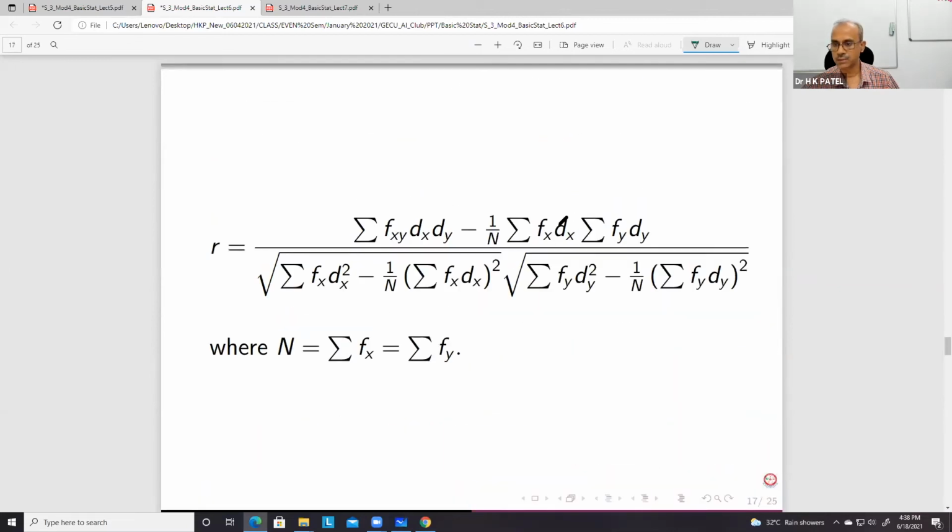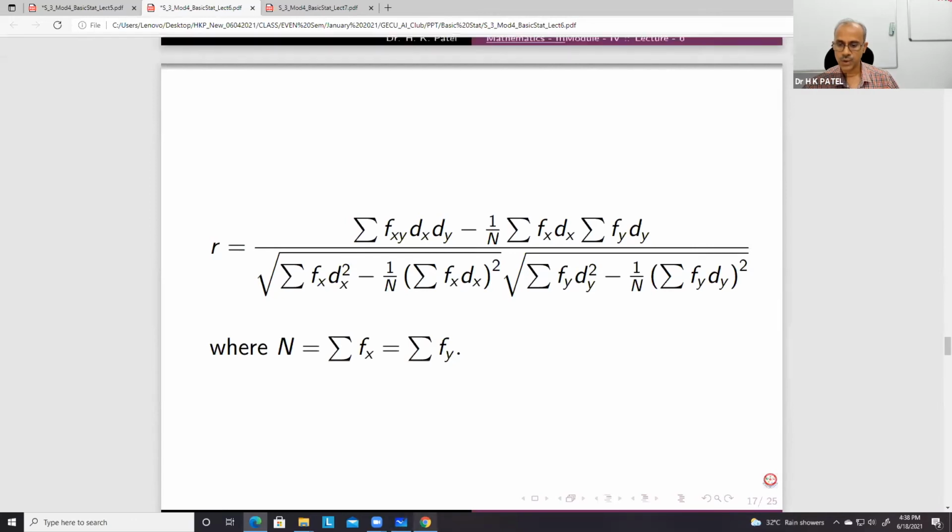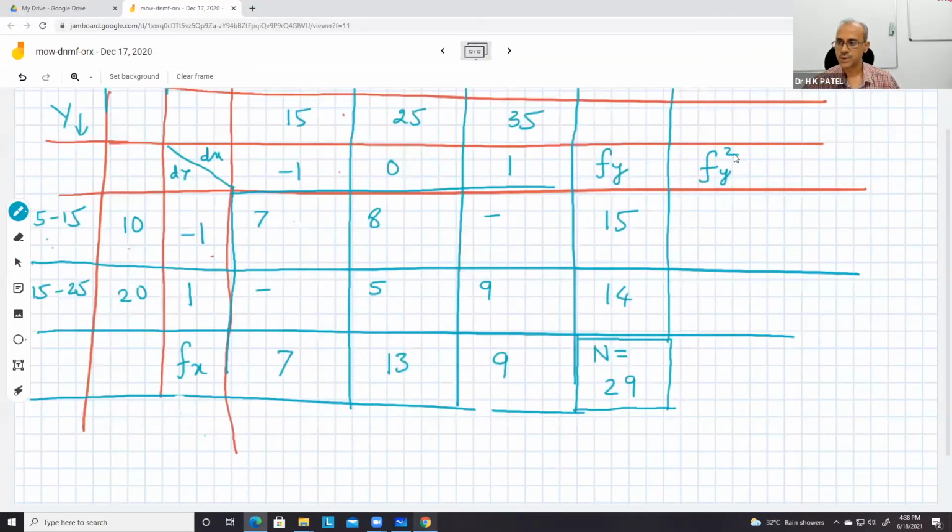So what I actually require is this one: fx dx and fy dy. I don't require fx square. So I have fx, and let us multiply it by dx, so the fx dx column, and similarly fy dy. So these are my dx and dy.